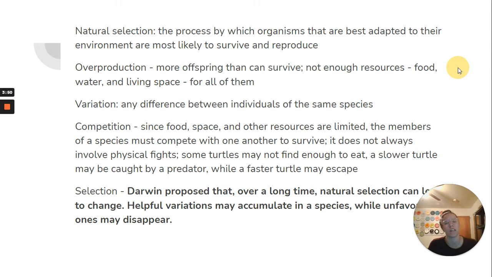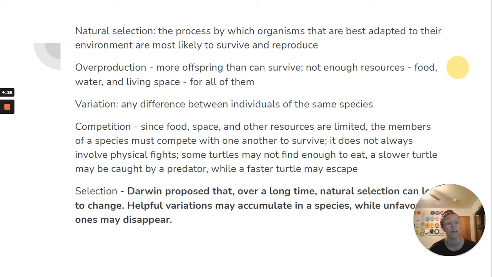Natural selection is the process by which organisms that are best adapted to their environment are most likely to survive and reproduce. So this goes in with overproduction. That's when more offspring than can survive are produced. There's not enough resources such as food, water, and living space for all of these animals. Variation is any difference between individuals of the same species. And then competition. Since food, space, and other resources are limited, the members of a species must compete with one another to survive. It doesn't always involve physical fights. It definitely could, but it does not always.